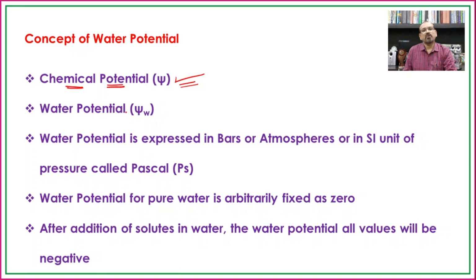But whenever we are talking about such type of free energy in relation to water, that is known as the water potential. And the chemical potential is denoted by the Greek letter psi.